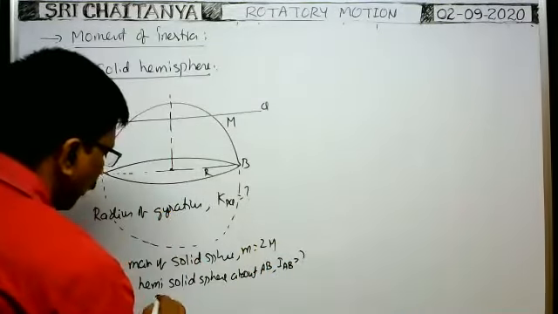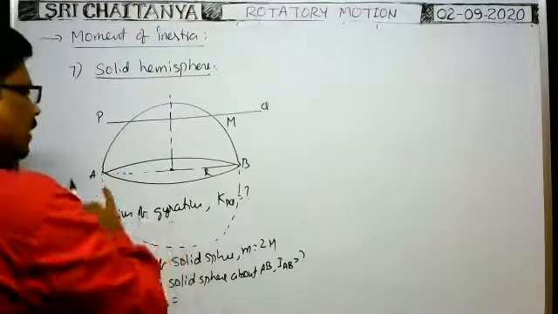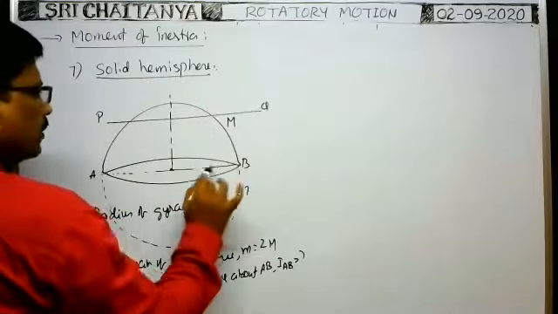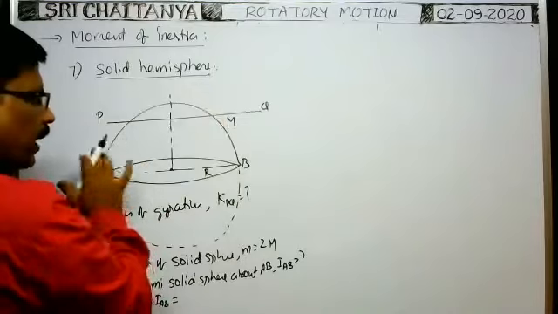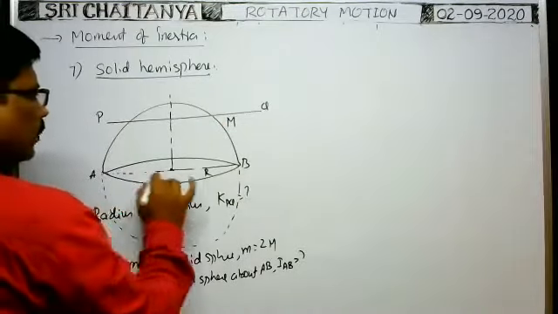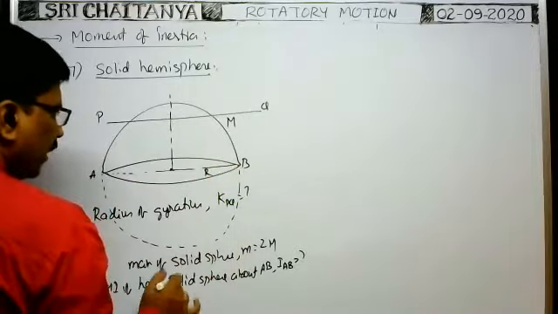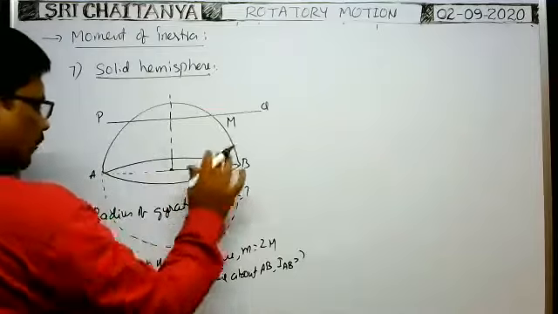How much is I_AB? About the entire solid sphere, you find the moment of inertia about this axis and make it half. That gives the moment of inertia for the remaining part. So the moment of inertia of the hemisphere about this axis is the moment of inertia of the entire solid sphere about this axis divided by 2.